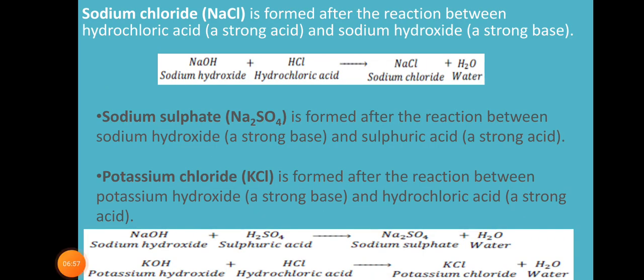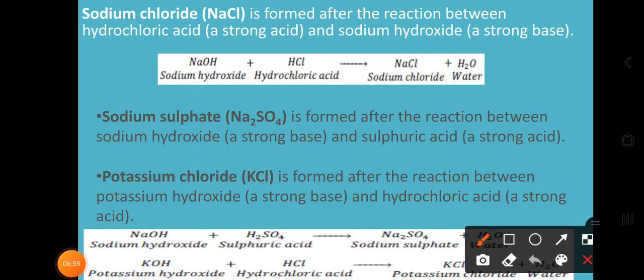Now let's talk about sodium chloride first. How can you get sodium chloride? After the reaction between hydrochloric acid and sodium hydroxide, NaOH. HCl is the strong acid, NaOH is a strong base.